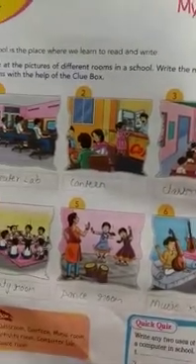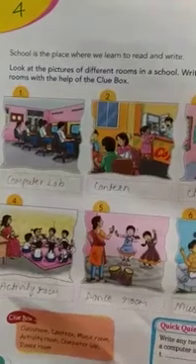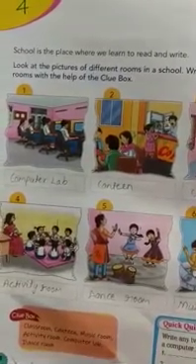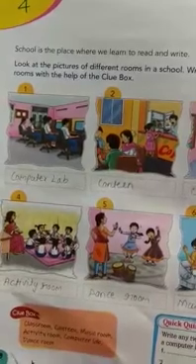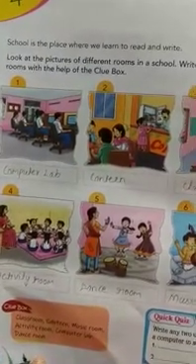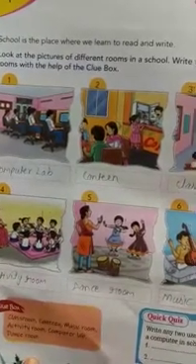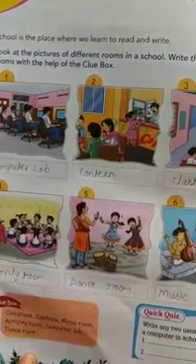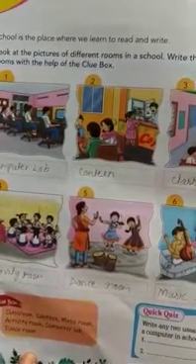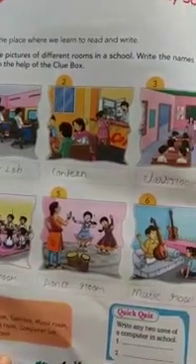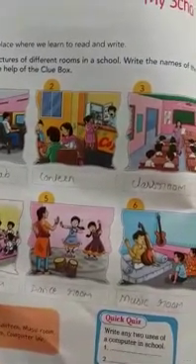Now see picture number 4. There are students playing something, doing something. So which room is this? This is the activity room. Now see picture number 5. Girls are dancing. So this is a dance room. So we write here dance room. Now see picture number 6.